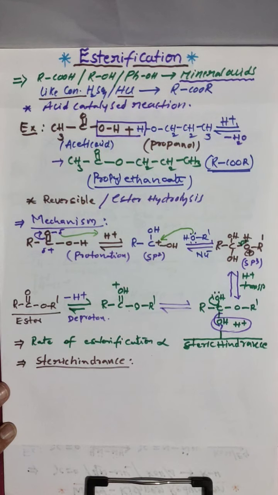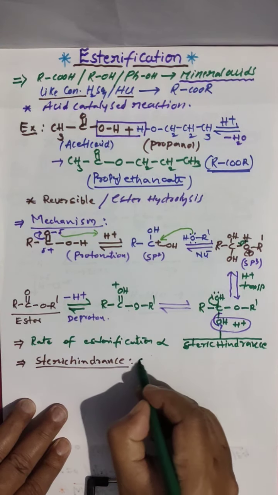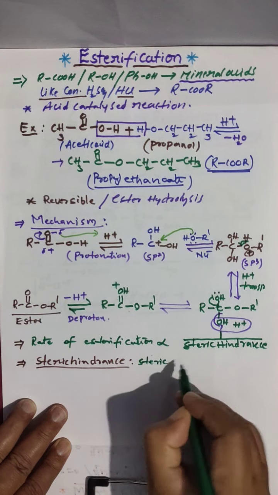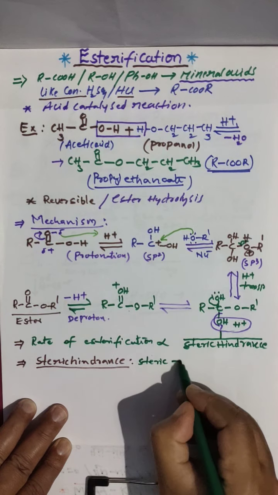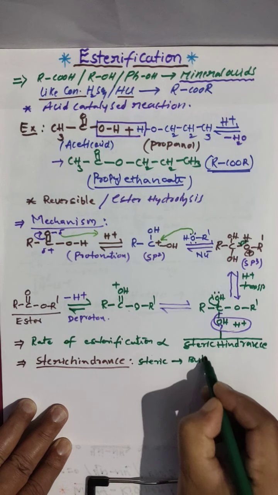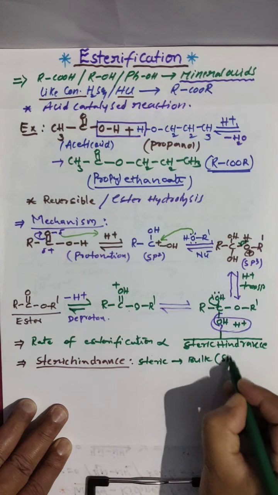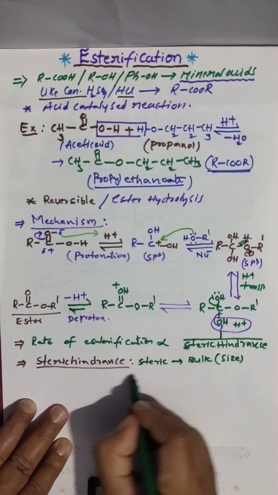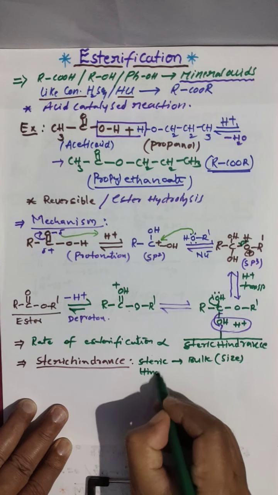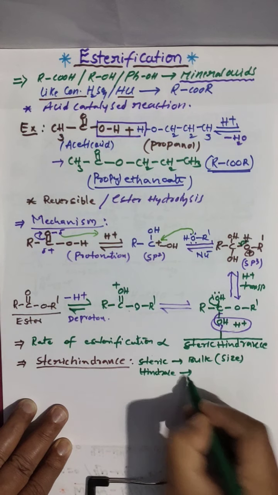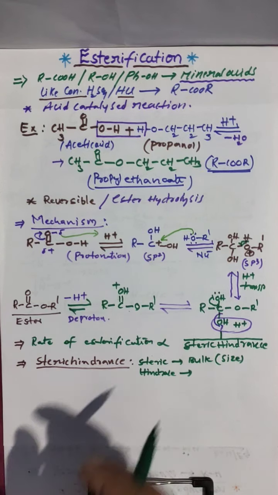This we learned already in the first chapter, SN1 and SN2 mechanism. Steric hindrance means what? Very simple. Steric means bulk, and in a very simple manner, size also we can say. Hindrance means opposing.